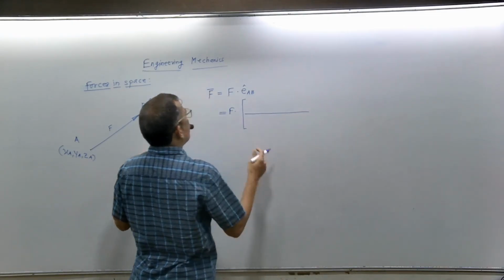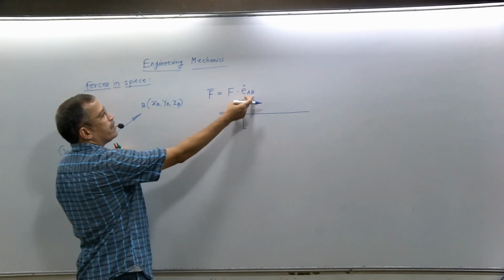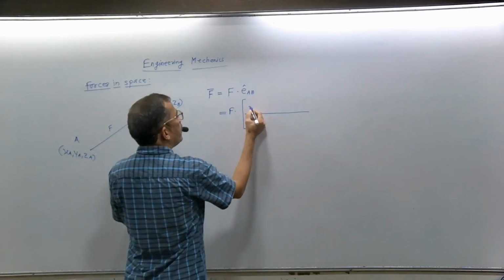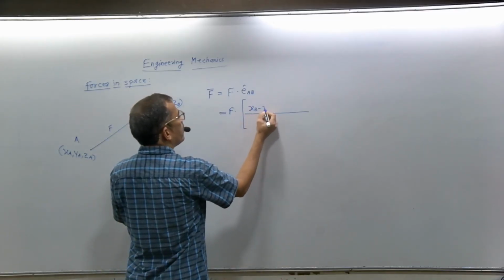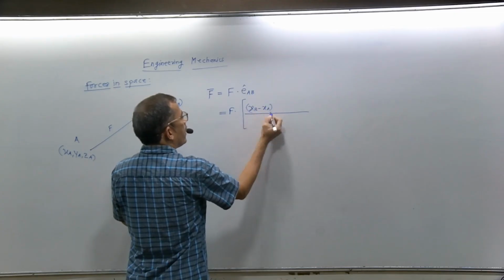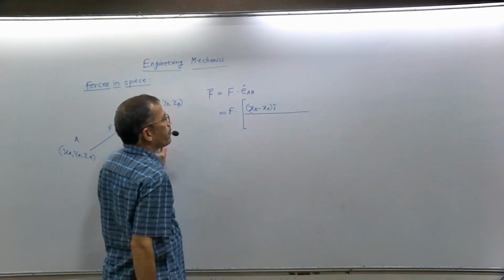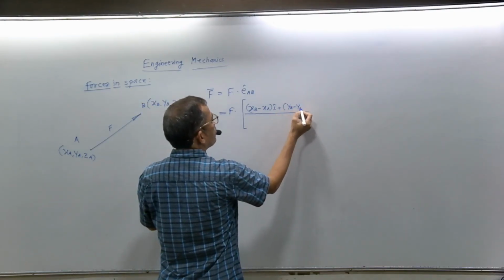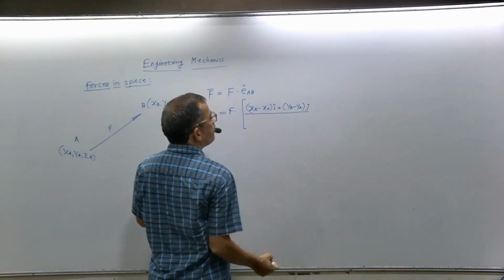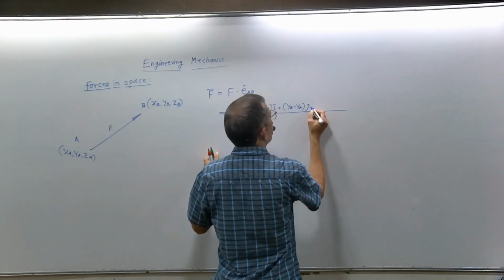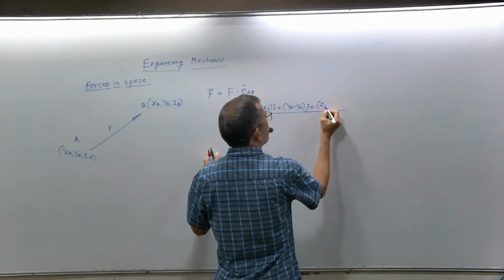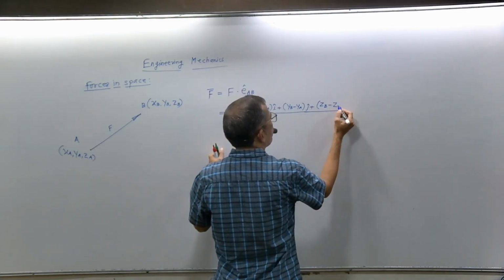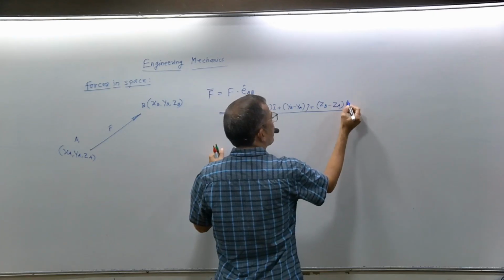Here you go. Now for the unit vector, if you want to find the coordinates of B minus A, what will you get? XB minus XA, I cap, the unit vector along the x-axis, plus YB minus YA, J cap, plus the Z coordinate of point B minus Z of A, K cap.